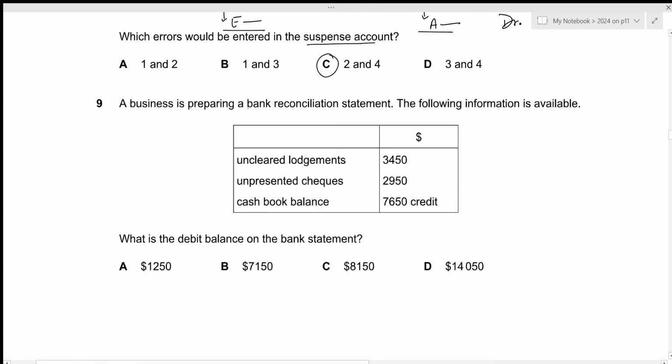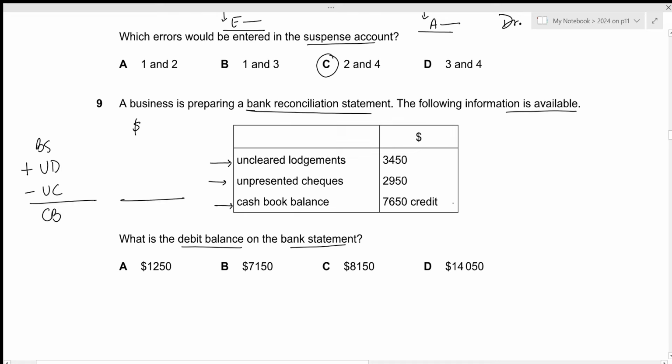A business is preparing a bank reconciliation statement. The following information is available. What is the debit balance on the bank statement? Okay, we have the cash book balance, we have unpresented checks, we have uncleared lodgements. We normally start with our balance as per the bank statement for bank reconciliation statement. Then we add our uncredited deposits, subtract the unpresented checks, and get the balance as per the cash book.